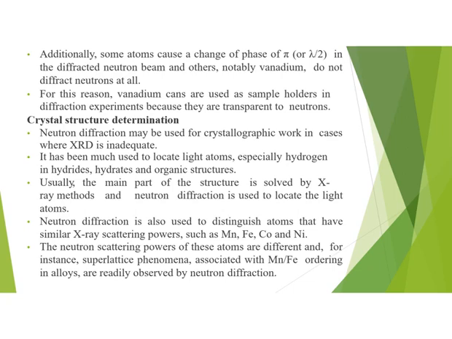Neutron diffraction is used for crystallographic work just in cases where techniques like XRD are not applicable. Neutron diffraction analysis is used to locate light atoms, especially hydrogen, in hydrides, hydrates, and organic structures. The main part of the structure is actually solved by X-ray methods, and neutron diffraction is used to locate the light atoms within that structure.